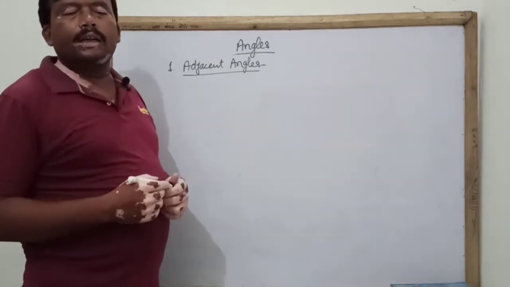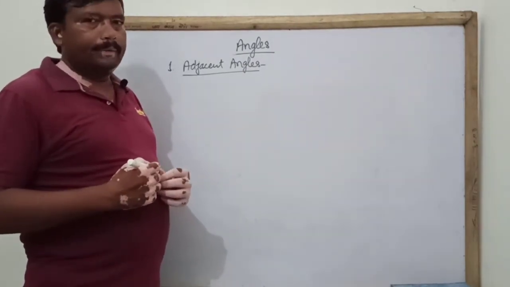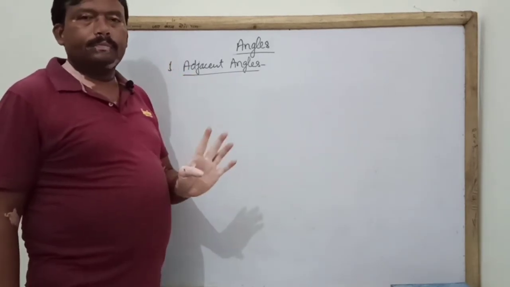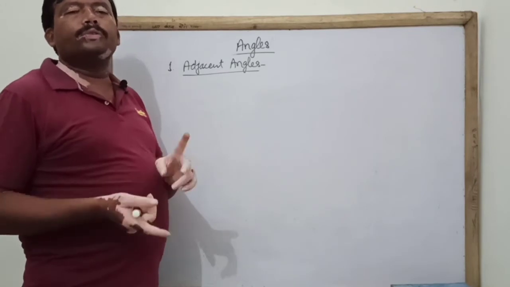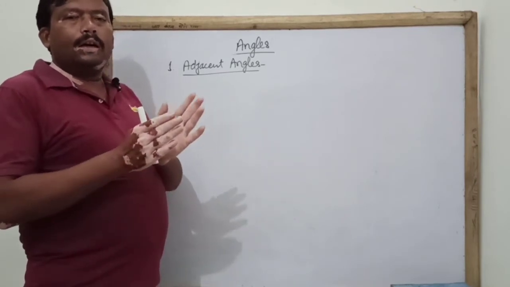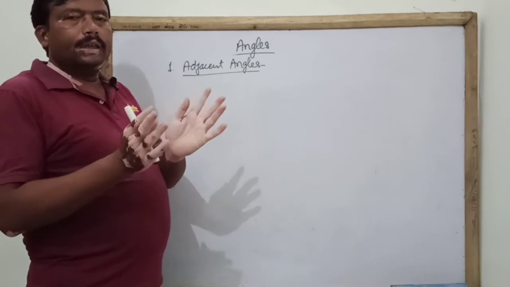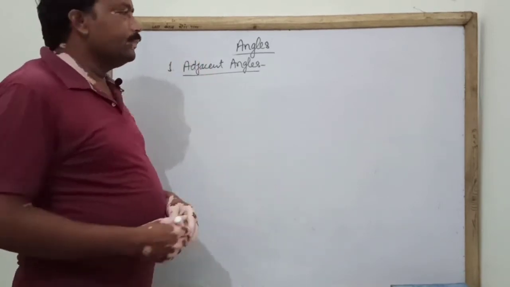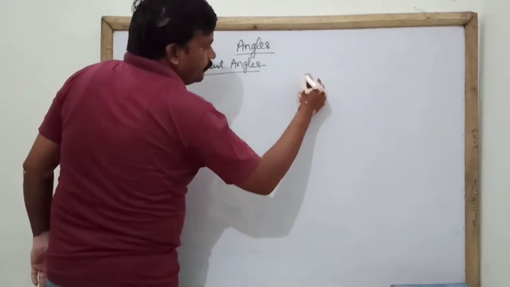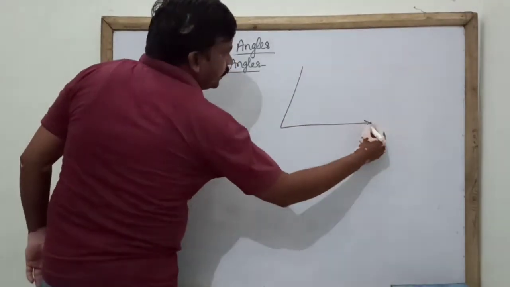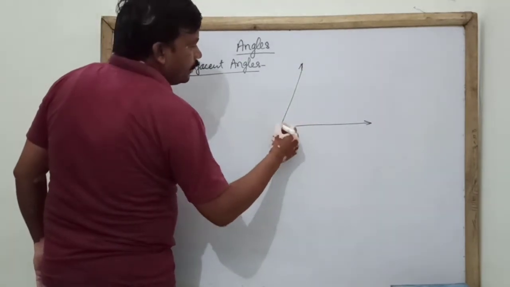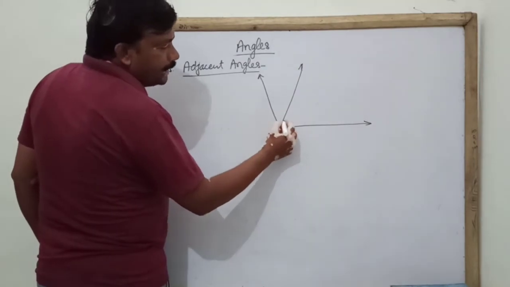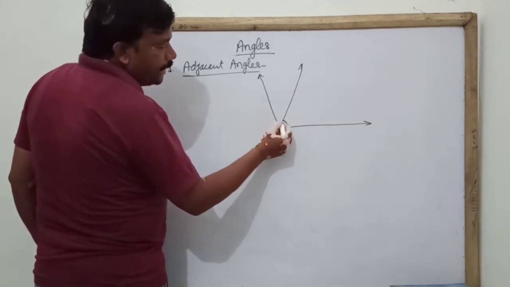Adjacent angles are those which have a common vertex and a common arm, and the non-common arms are on opposite sides of the common arm. If we draw these two angles, we see that there are two angles, first and second.